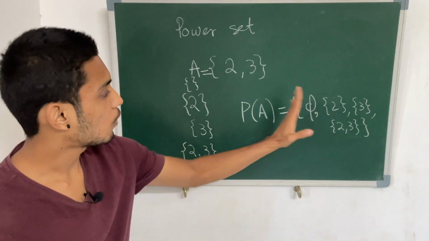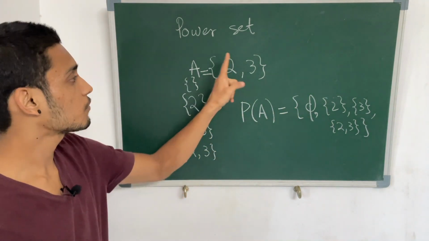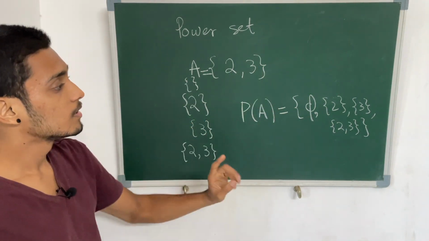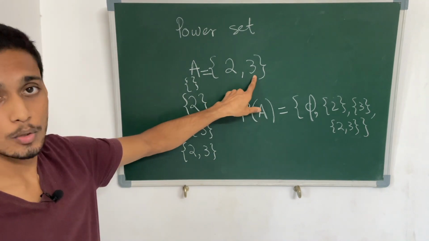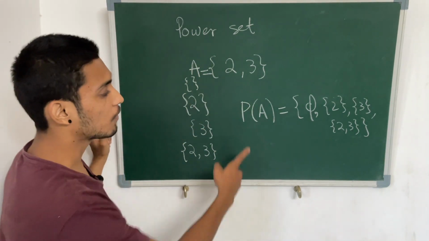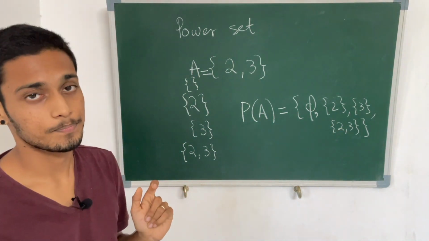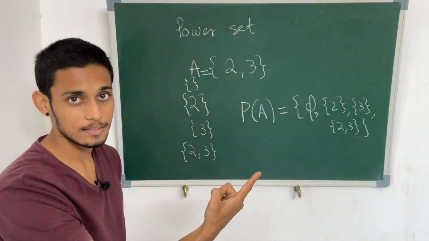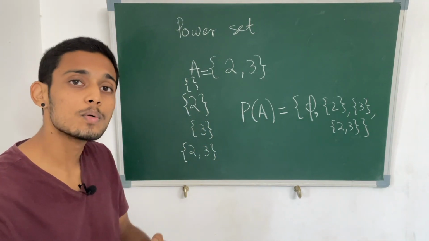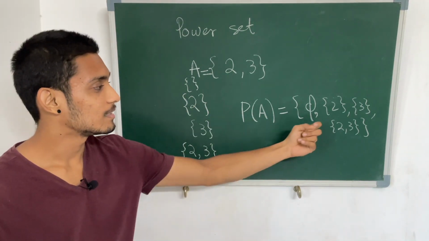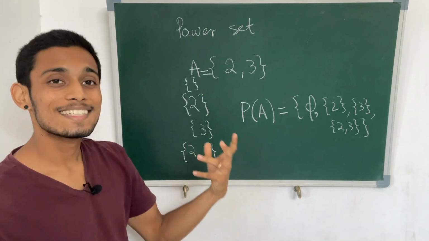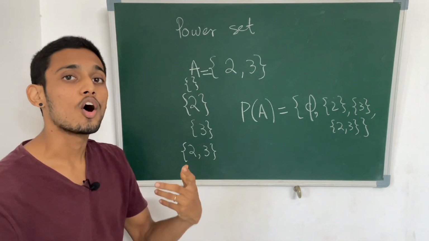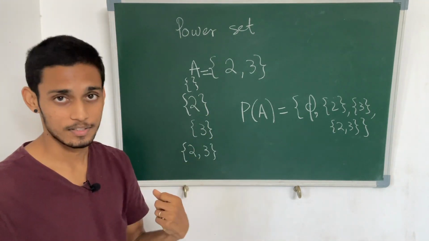That's it. So set of all these sets is the power set of this given set A. So we can see that if the set has 2 elements, then the power set has 4 elements. And if the set would have had 3 elements, if we take the possible combinations, we would get 8 in the power set.